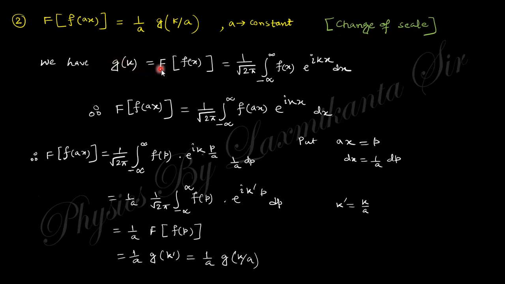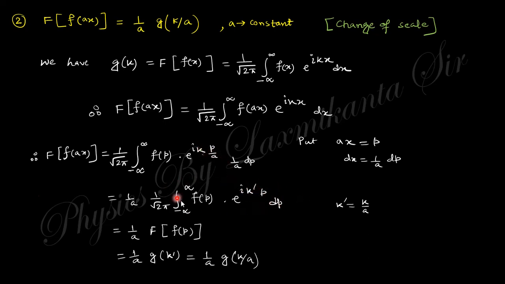If you take g of k equals the Fourier transform of f of x, this is the basic definition of the Fourier transform. Now you see this is f of ax, so this must be ax. If you put ax equals p, then dx equals 1 by a dp, and the limit will be minus infinity to plus infinity. If you put this value of x in terms of p, you will get this expression. Now take this k by a as k prime.